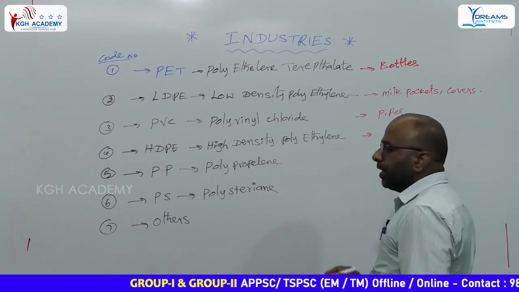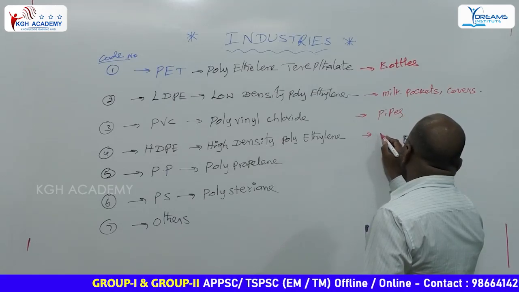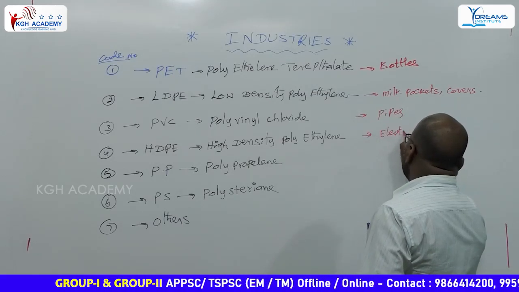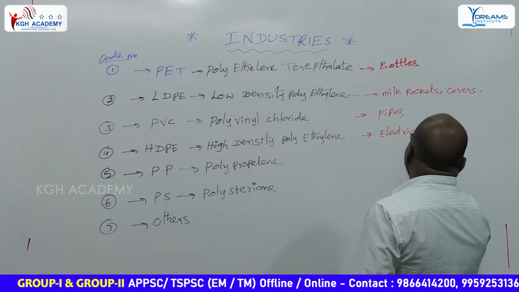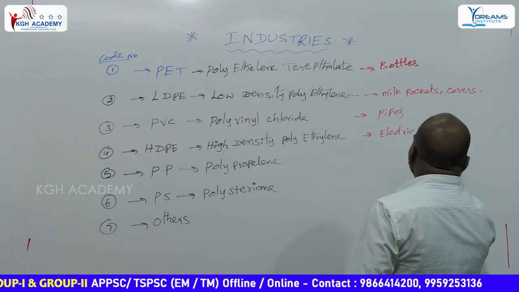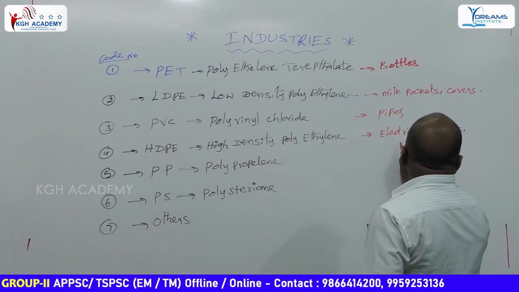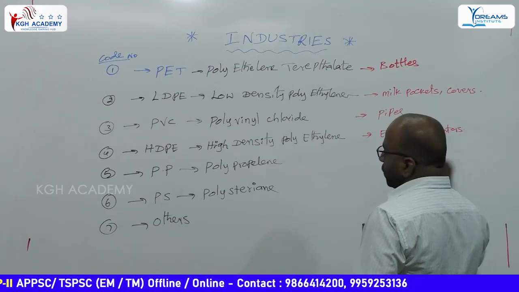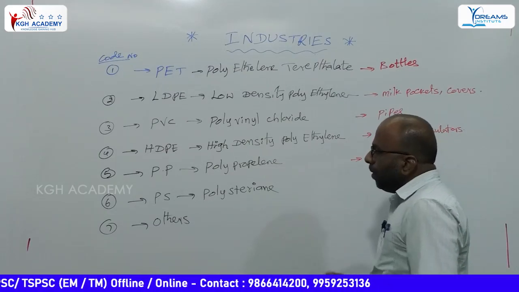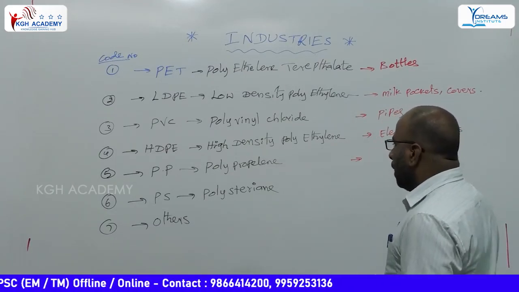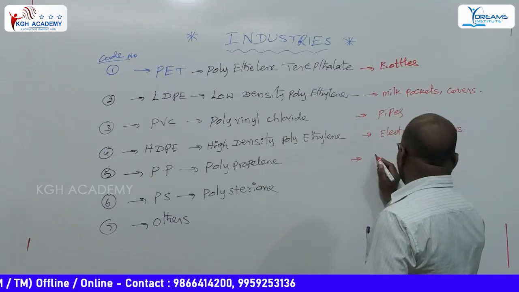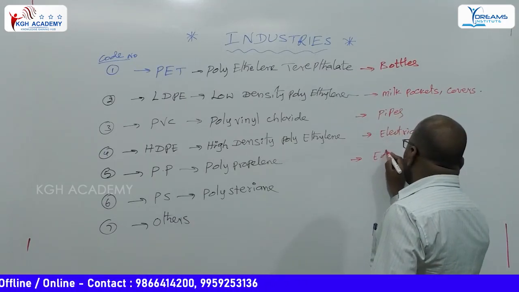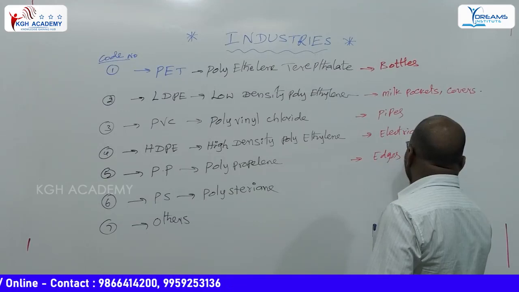HDPE, high density polyethylene, is used in electric insulators. PP, polypropylene, is used for the edges of plastic materials.